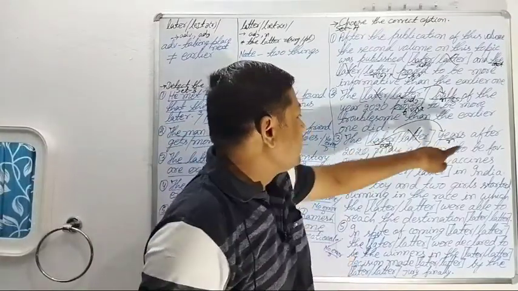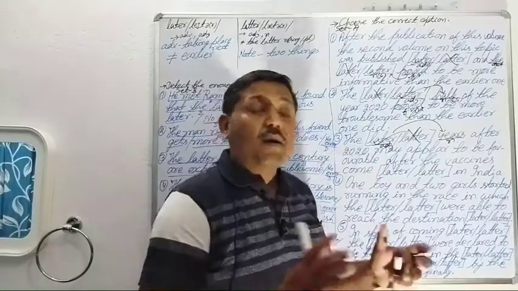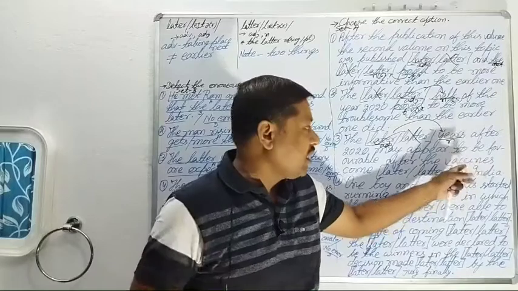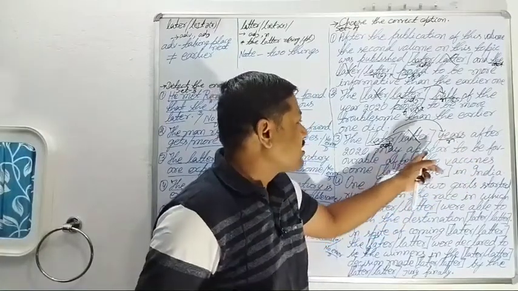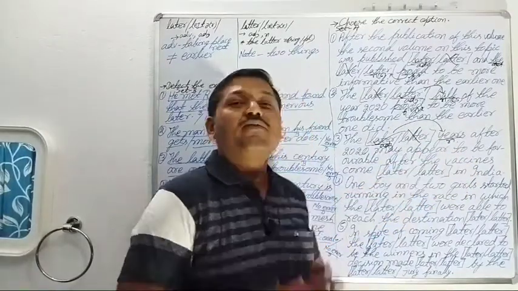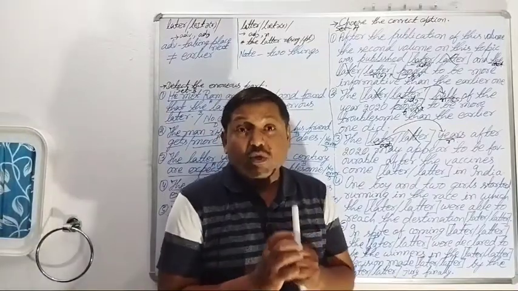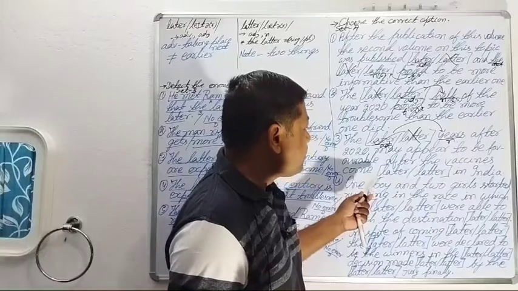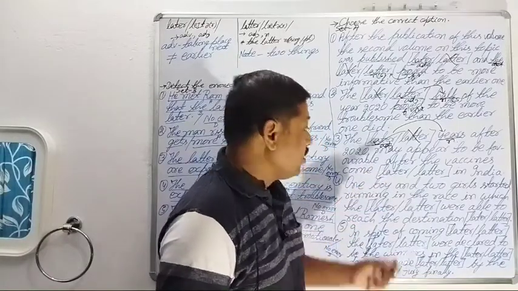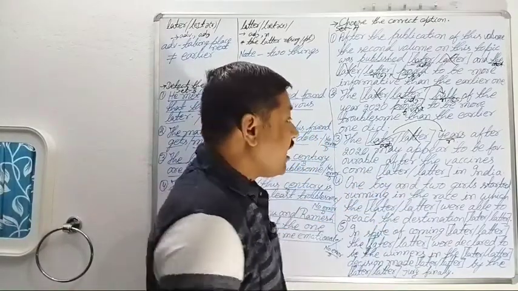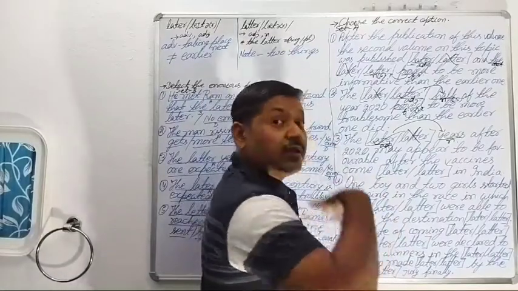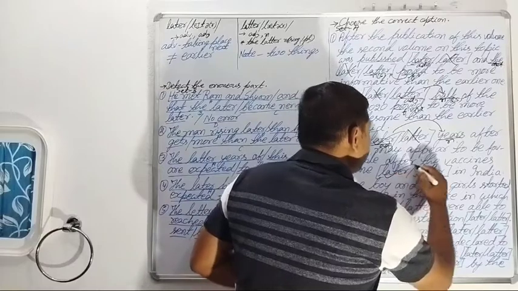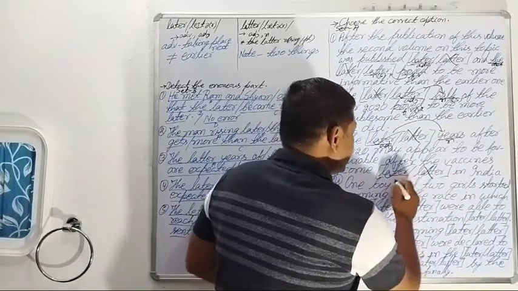So the later years after 2020 may appear how? How may the later years appear? The later years after 2020 may appear to be favorable, not troublesome, favorable after the vaccines come later in India. After the vaccines come, later means next onward. After the vaccines come later in India, and this later is what?